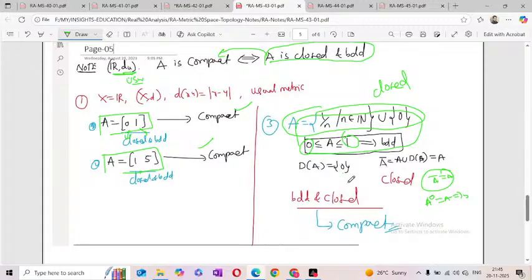Okay, so a compact set is always closed and bounded in the usual metric. You can take any compact set in the usual metric. So definitely that is closed and bounded.